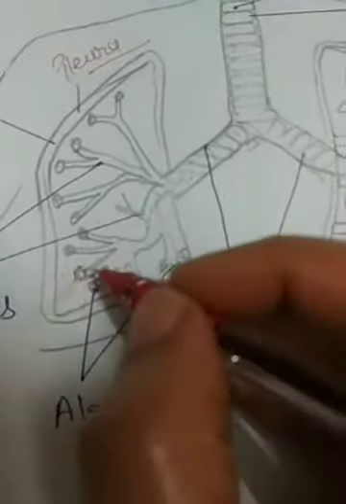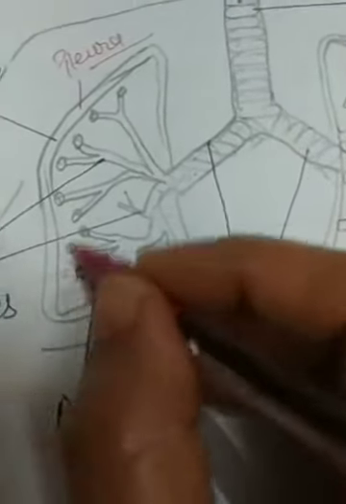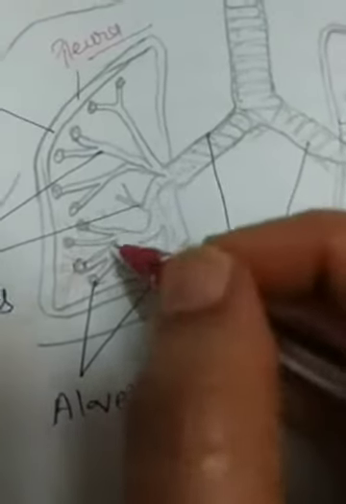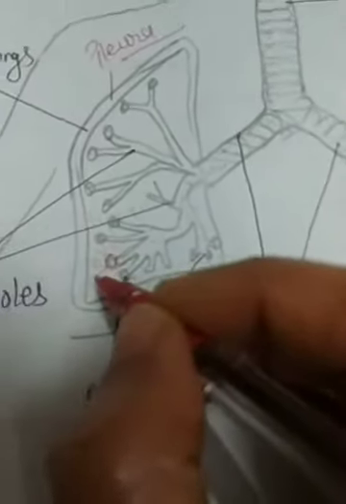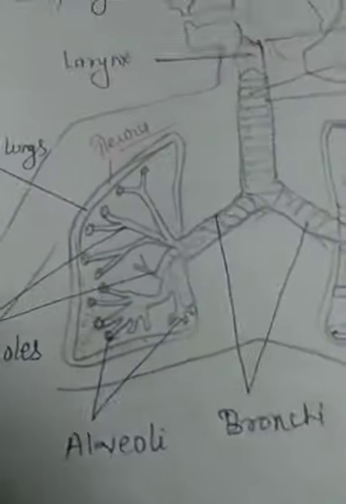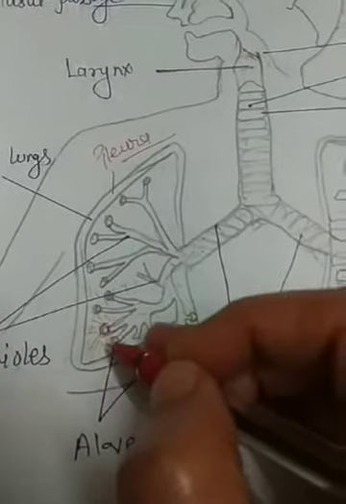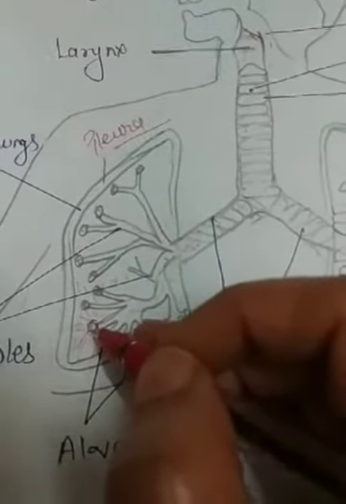So alveoli are thin walled and are surrounded by blood capillaries like this. The oxygen is then supplied to all the tissues of the body through these blood capillaries. Oxygen reaches all the body parts, all the cells of the body, and what happens then?